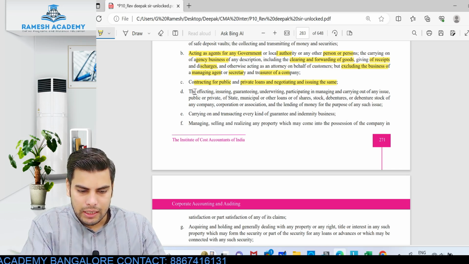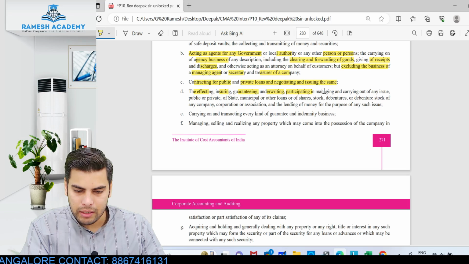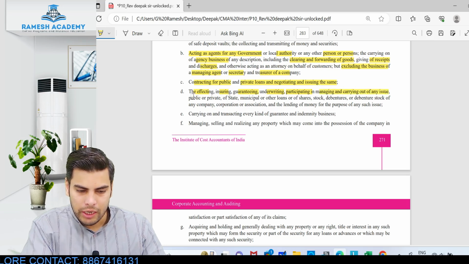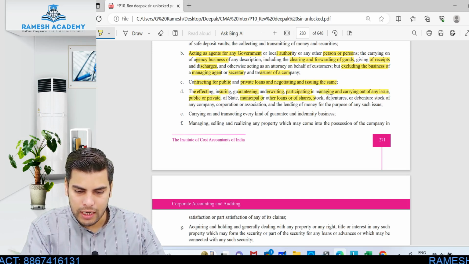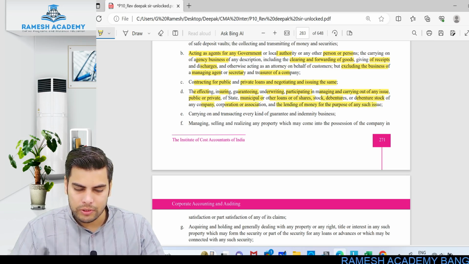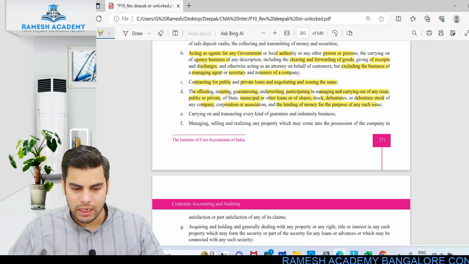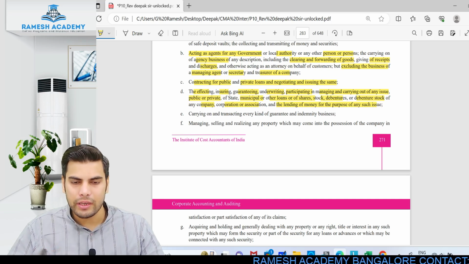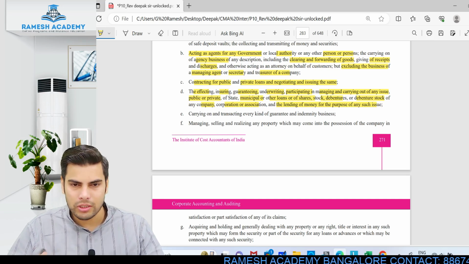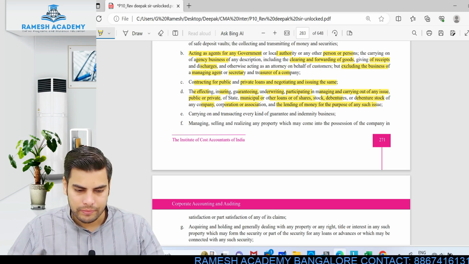Then the next thing is the effecting, insuring, guaranteeing, underwriting, participating in the managing and carrying out of the issue of public and private, of state, municipal or other loan of shares, stock, debentures or debenture stock of the company, corporation or association, and lending the money for the purpose of such issue. So they can also actively be involved with respect to issue of shares, underwriting of the shares, guaranteeing the shares, debentures, stock, anything for that matter.